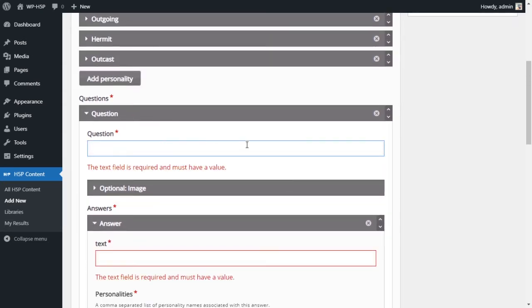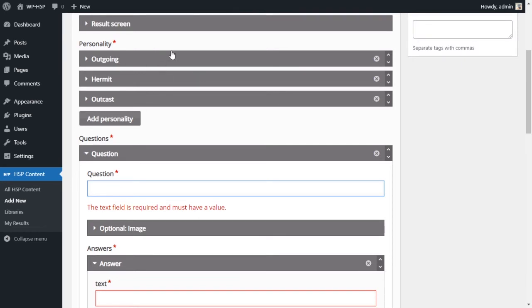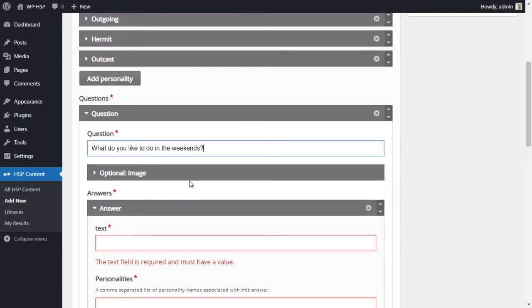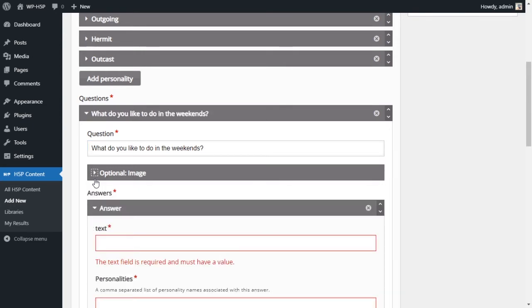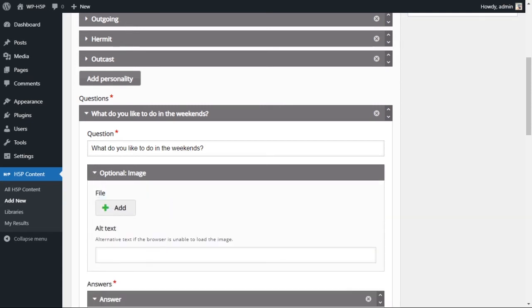Then we have our questions. We're going to add our questions. Based on the questions, 1 personality will be selected for the user. So we'll ask question number 1. Question number 1, what do you like to do in the weekends? You can add an image to every question, but I'm not adding any images. I take that back. I'm going to add an image for the first question only. That way you see what it looks like, but only for the first one.